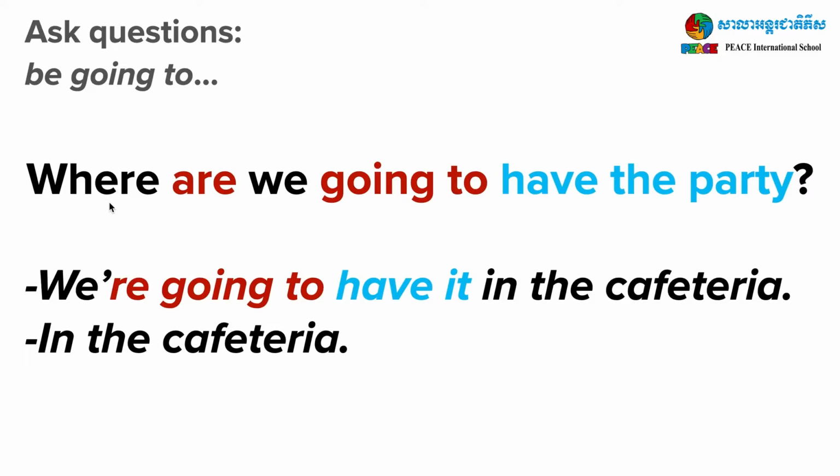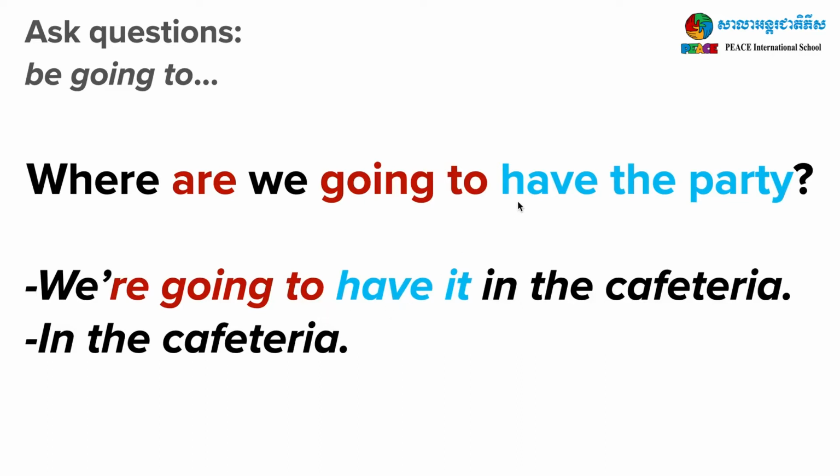Where are we going to have the party? The full answer can be, we're going to have it in the cafeteria. We're going to. Notice the subject is the same, we. The be verb is the same, are, we're, are. Plus going to, plus the verb or verb phrase.